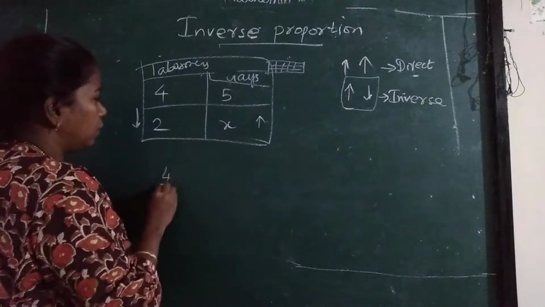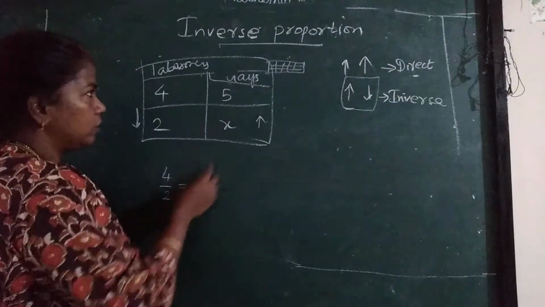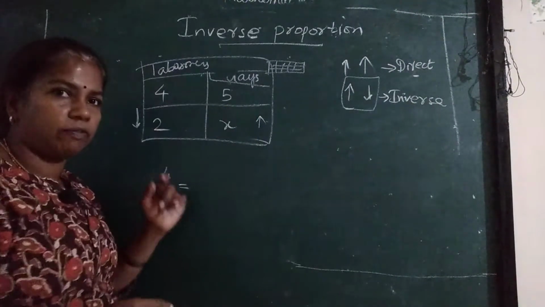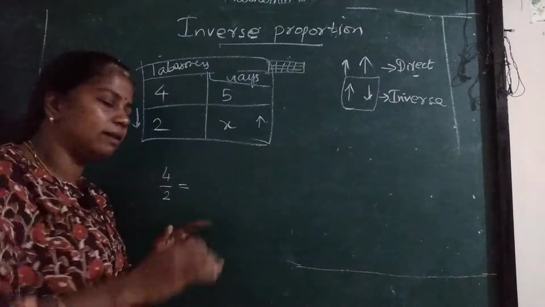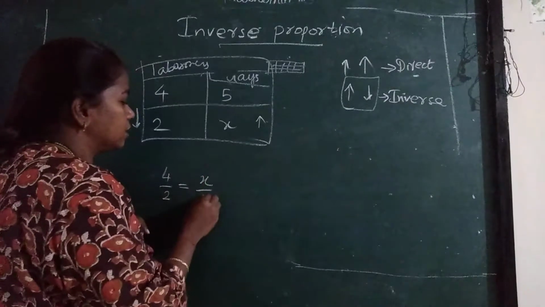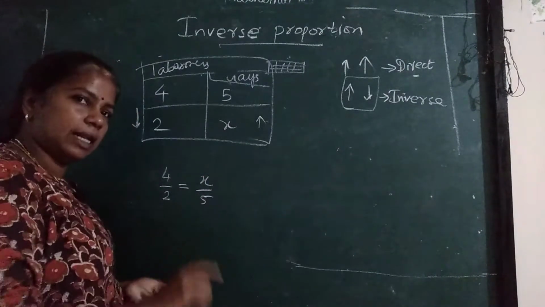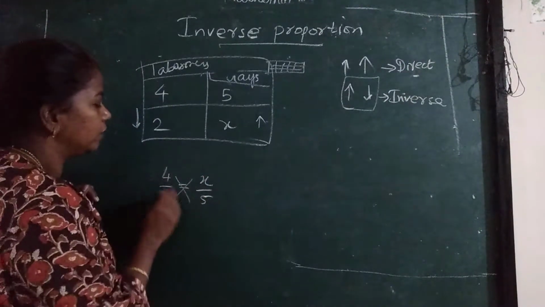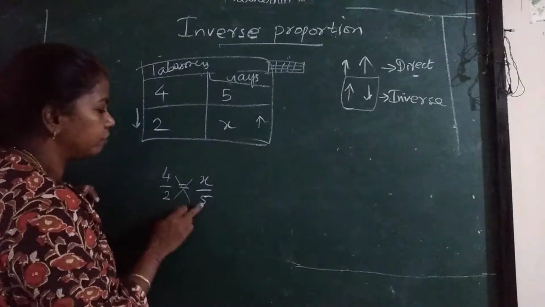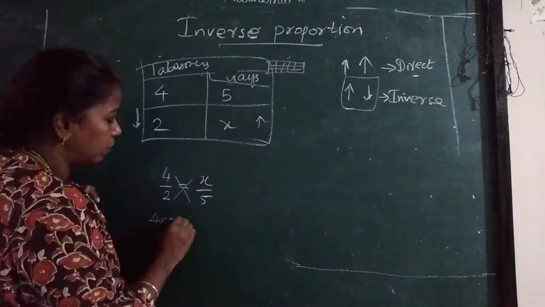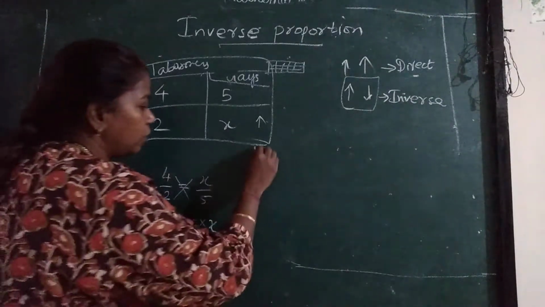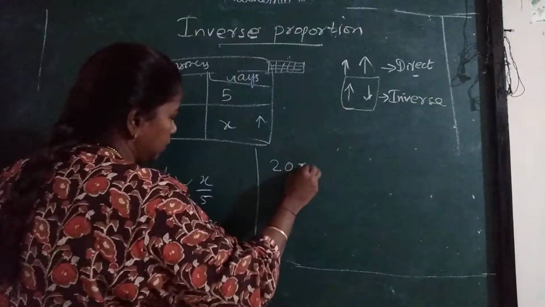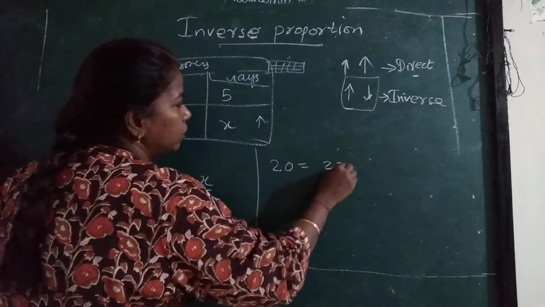See, 4 upon 2 is equal to, in direct we used to write 5 upon x, but in inverse you will take the reciprocal, that is x upon 5. Then as usual, the method of solving is cross multiplication: 4 into 5 is equal to 2 into x. 4 5s are 20. 2 into x, 2x.